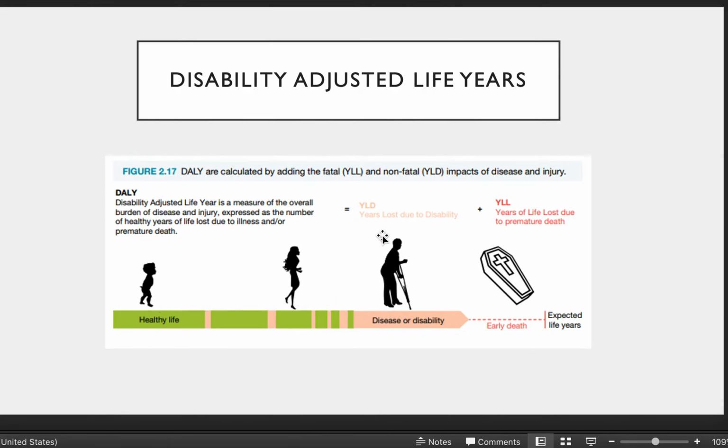And then we're looking at the years lost due to disability. And then we're looking at the years of life lost due to premature death in comparison to life expectancy. So if we look at, as this young person is born, what their life expectancy is, then we have years of life lost, then we have years of life due to disability.